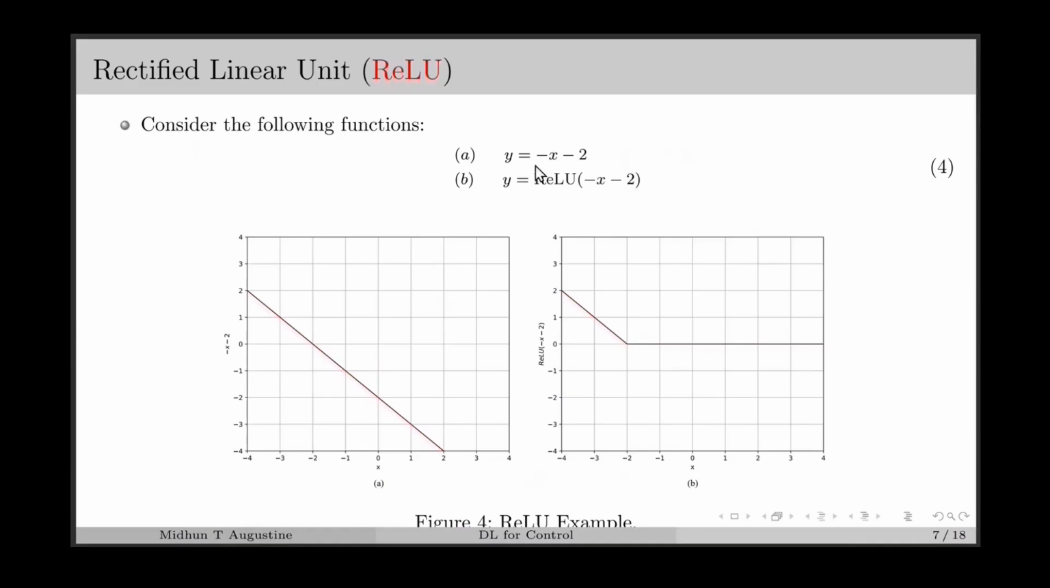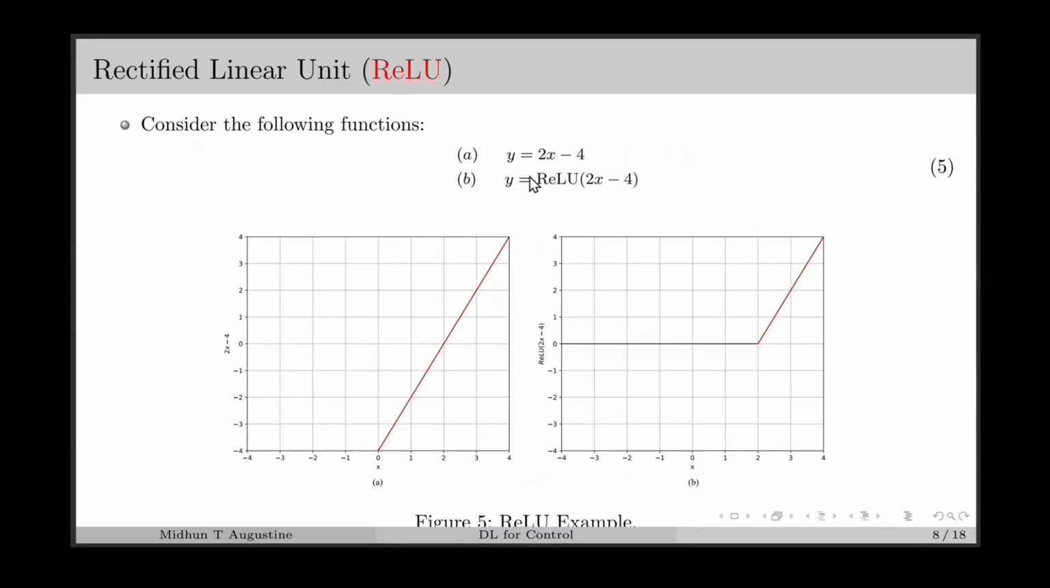Here we can see the linear equation y equal to minus x minus 2, for which the graph will be as in this figure A. And we can see that minus x minus 2 will be equal to 0 at x equal to minus 2. Here we can see it from here. For x greater than minus 2, the output is negative, and for x less than minus 2, the output is positive. Therefore, ReLU of minus x minus 2 has an output of 0 for x greater than minus 2, which we can see here. And for x less than minus 2, the output will be the same as this graph.